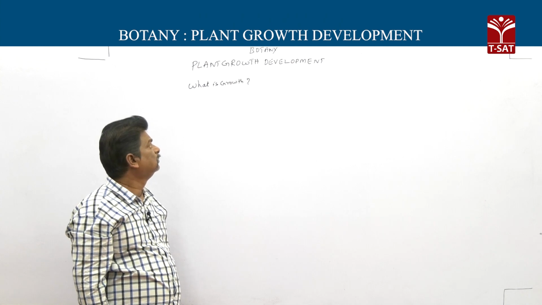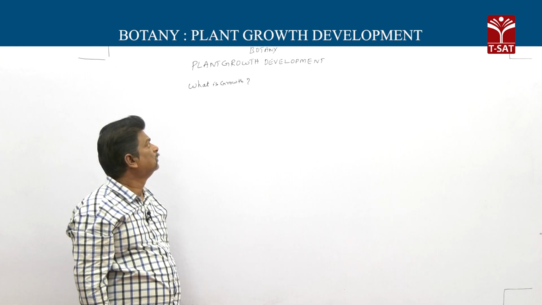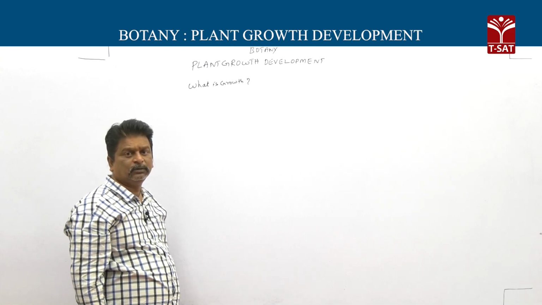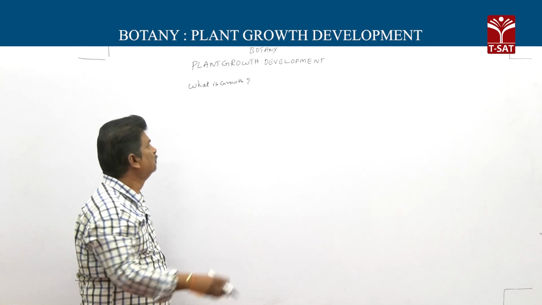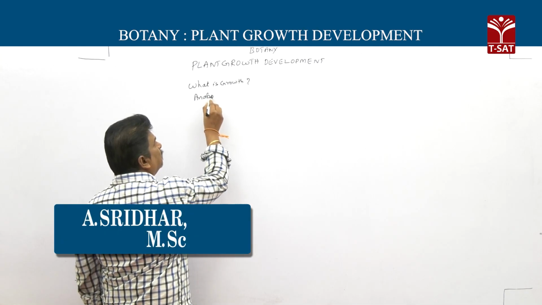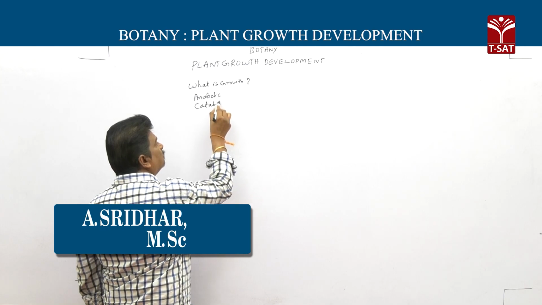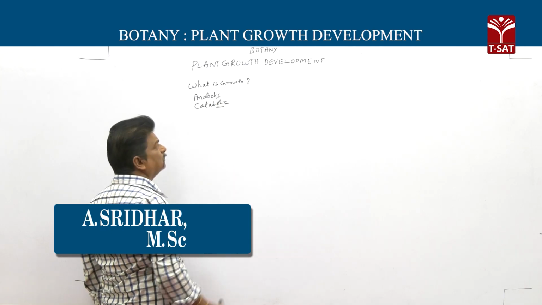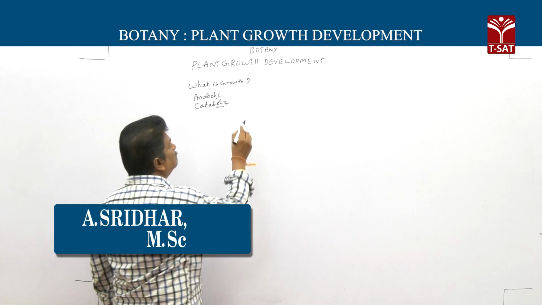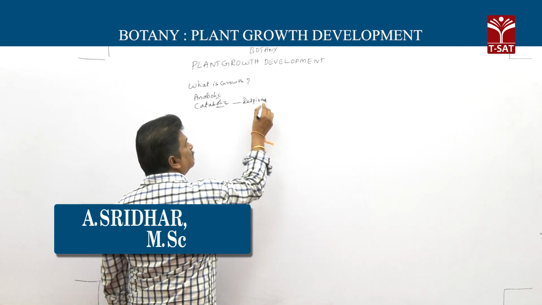is called growth. Then growth is accompanied by metabolic activities. It includes both anabolic and catabolic process. Particularly, catabolic process means respiration.